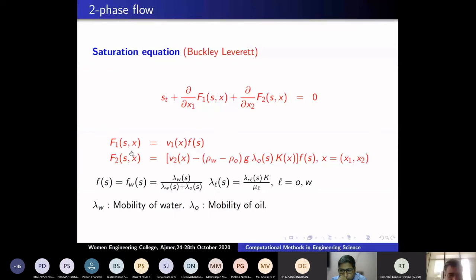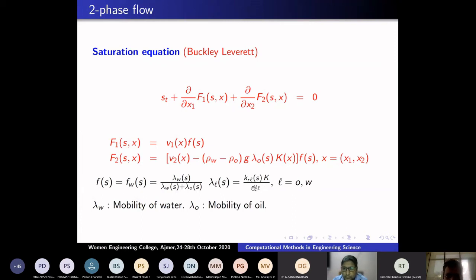So here F1x is the velocity V1x, F of S, F of 2x here. These are rho W, the density of water, the density of oil, the gravity, and so on. So that's the mobility, the permeability of the rock. It is not just going there. It has to pass through rocks. Each rock may be a sand rock or a solid rock, and the permeabilities play a very important role in the motions. The permeabilities are measured by the mobility of the water, the mobility of the oil. Okay, mu L is the viscosity of the water or the oil.